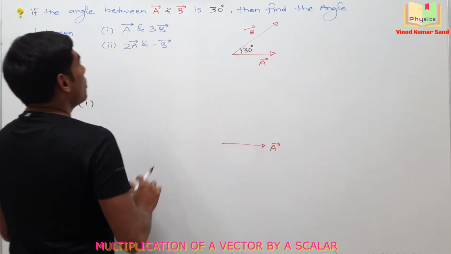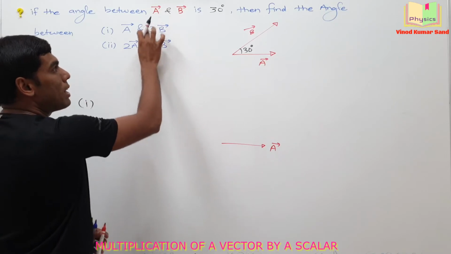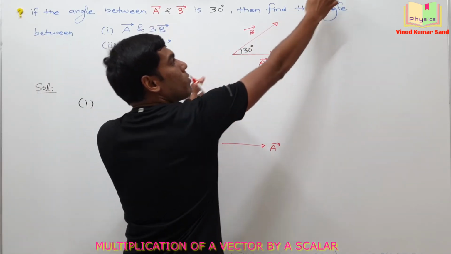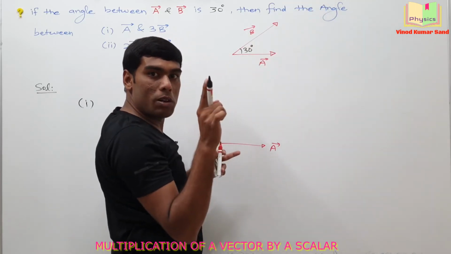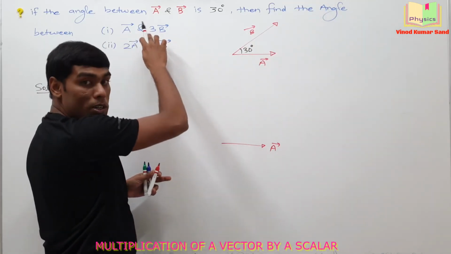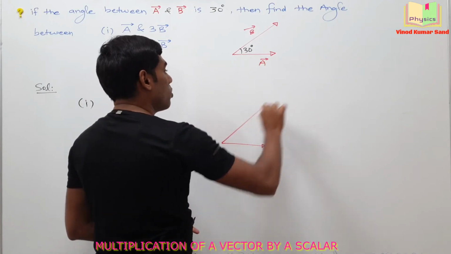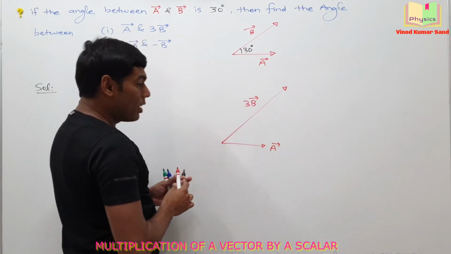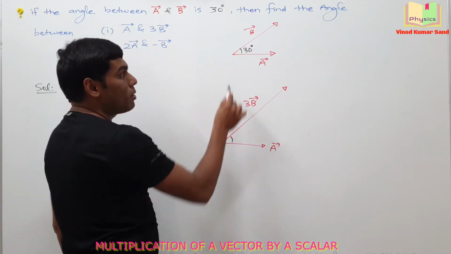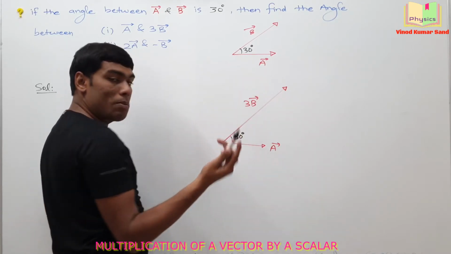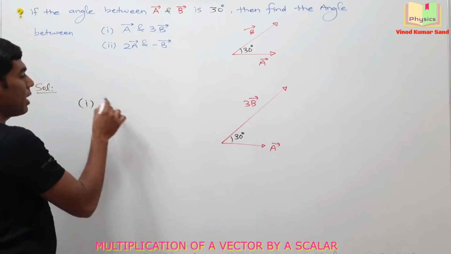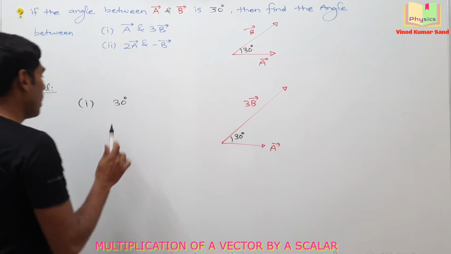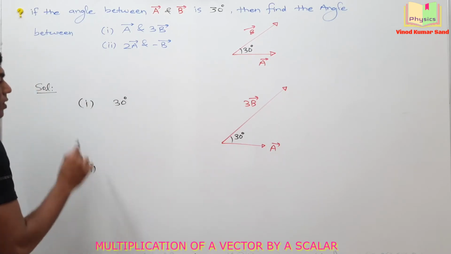3B vector means what? You are multiplying it with a positive number. So its length will become 3 times and direction will remain same because this number is positive. So I think we should draw the 3B vector like this. Getting it? Now what is the angle between A vector and 3B vector? It will be same as the previous one. So first part will have the answer as 30 degree. Clear? Now going to the second part.